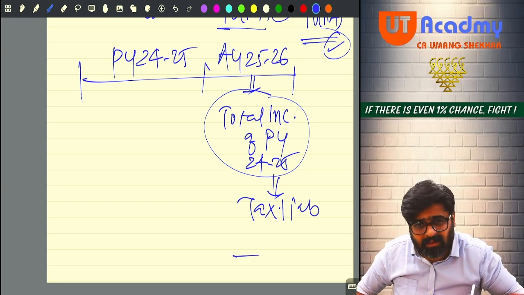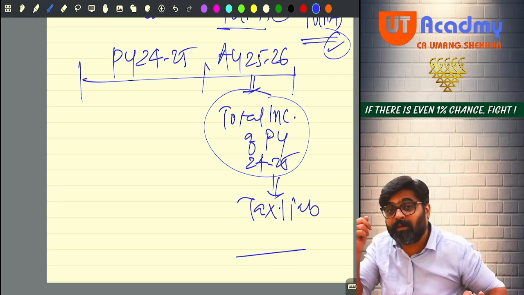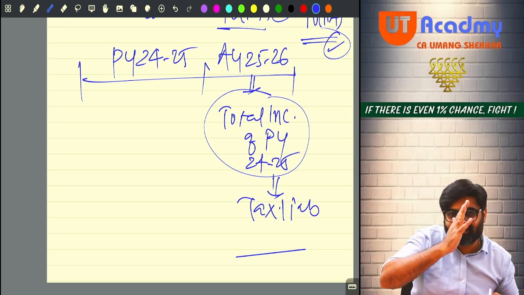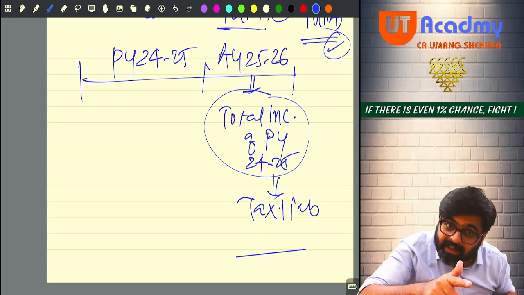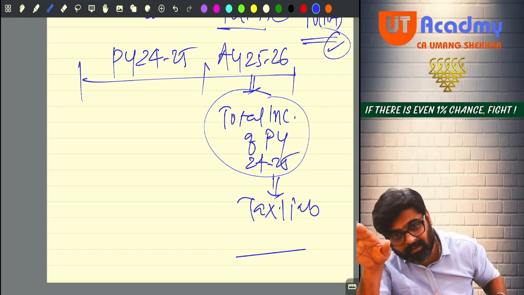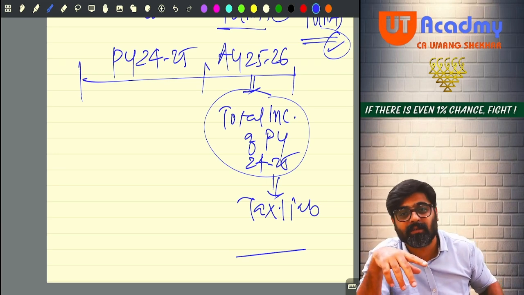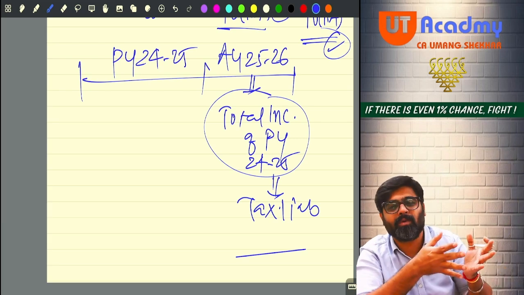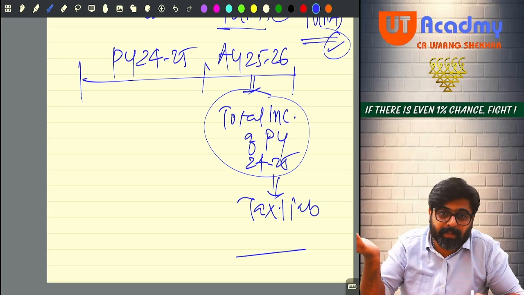Now, don't you think that government makes every effort to take this tax liability from you during the previous year only, in the form of TDS, TCS, advance tax? Almost the entire tax liability the government takes during the previous year itself. Now in the assessment year, whatever calculation you are making is just to know how much was the exact tax liability and how much you have actually paid.